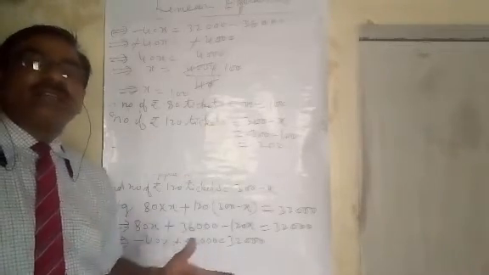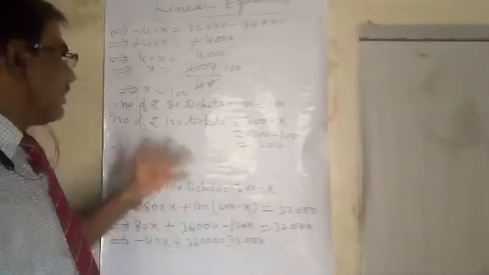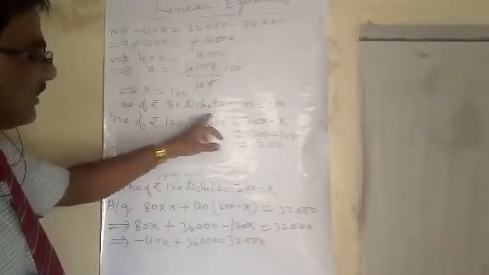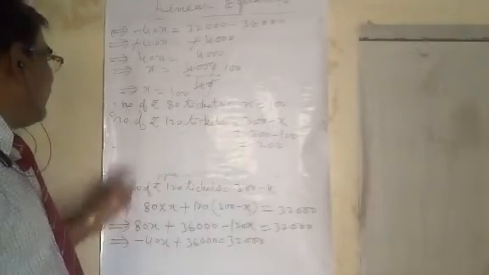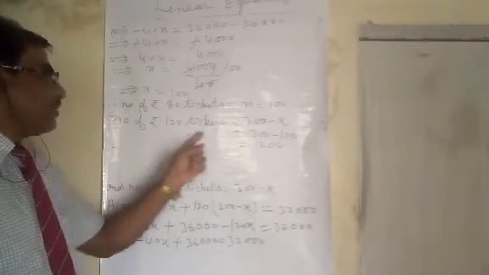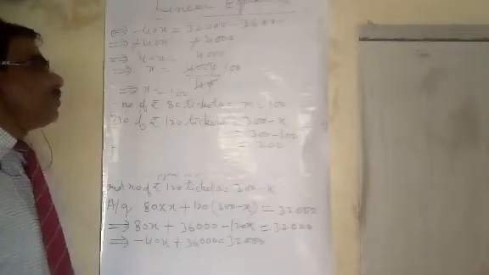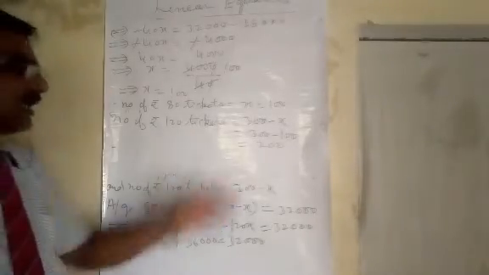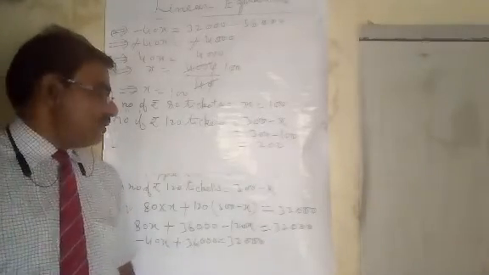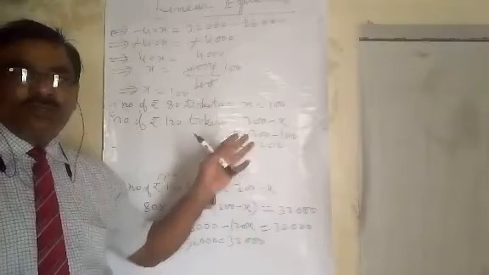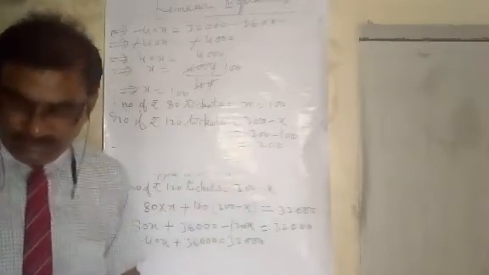By this question it is clear that the number of rupees 80 tickets will be 100 and the number of rupees 120 tickets will be 200. This is all about the solution of this equation.